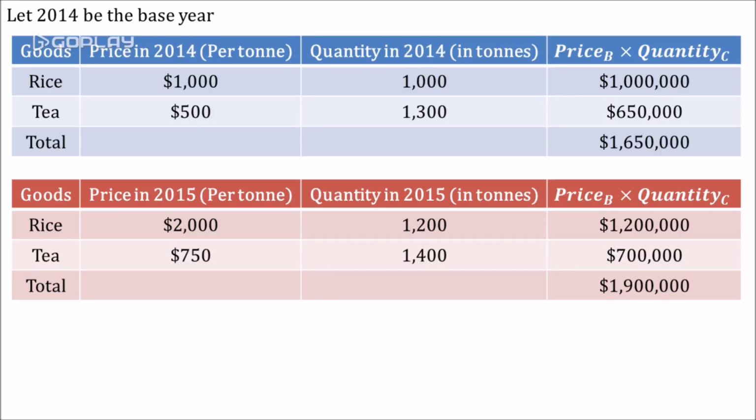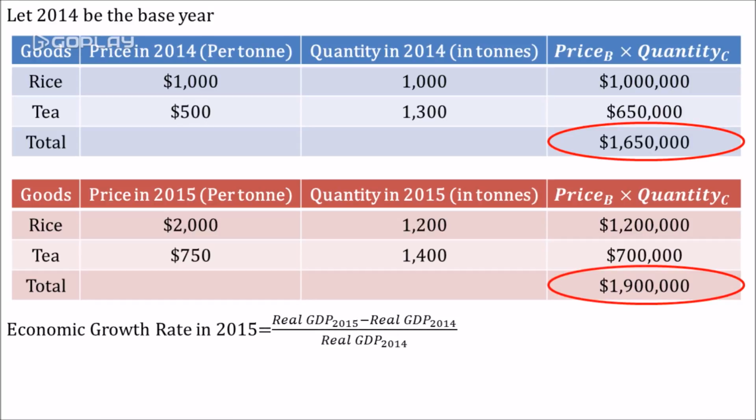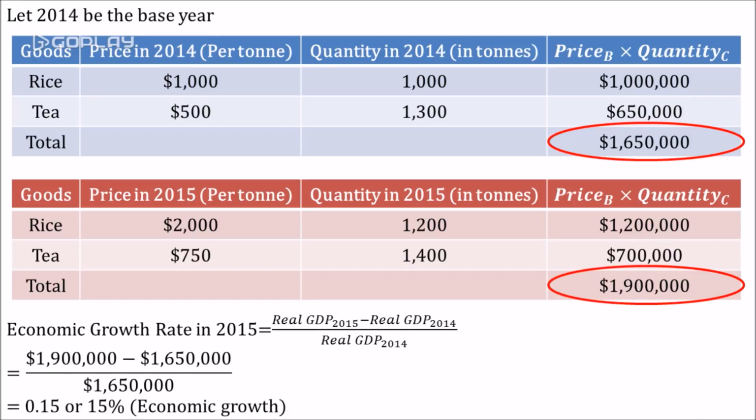Back to our example again. What is the economic growth rate for the year 2015? If you are correct in your calculations, you should get a positive value of 15%. The economy is growing. Production has increased by 15% in 2015 compared to 2014.